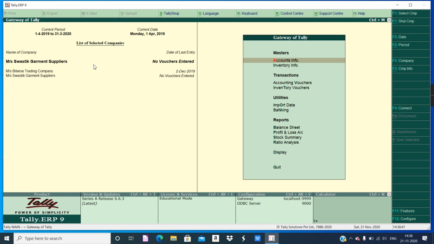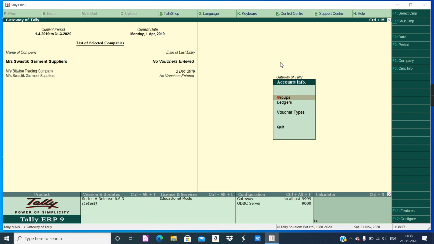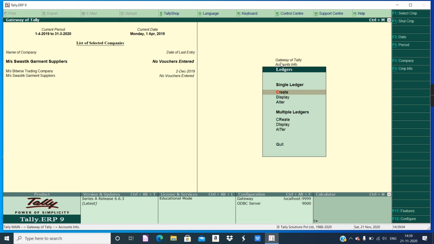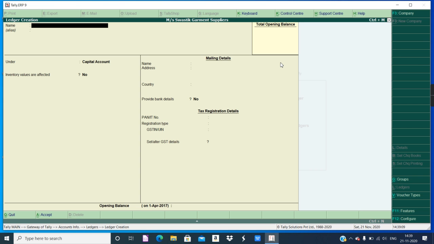To create the ledgers, you have to be in the accounts info. See, the first option, accounts info, is selected. Then press A. I'm pressing A. You can use the mouse also, because A is highlighted, so you can directly press A to select that option. Now you can go in the ledgers. You can use your mouse as well as press L. Then I will choose the create option.